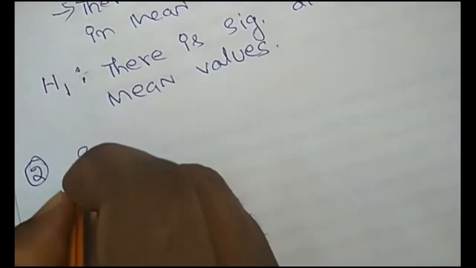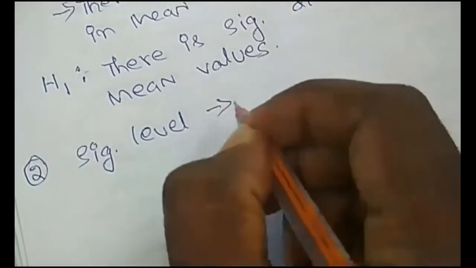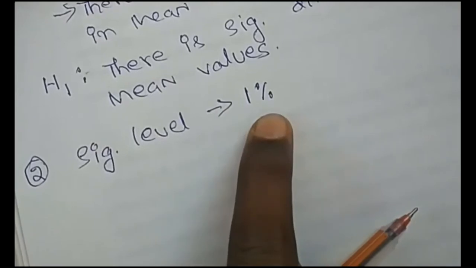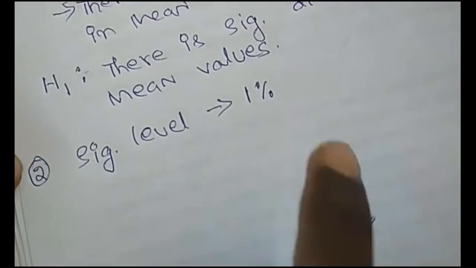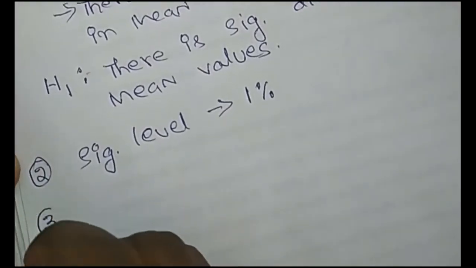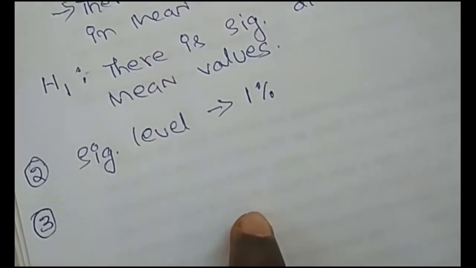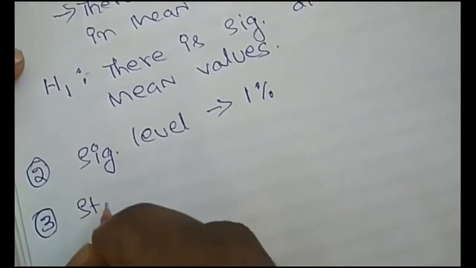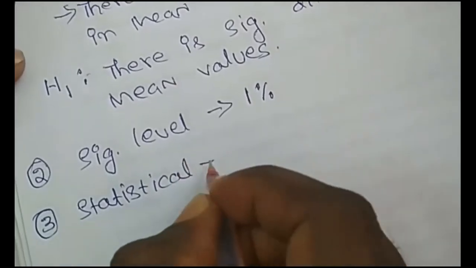See here directly given. So test at 1% significance level. So significance level is directly given at 1%. That is the second step. And third step. So what is the third step? Third step is nothing but choosing appropriate statistical tool. So which is the statistical tool is appropriate for this question?